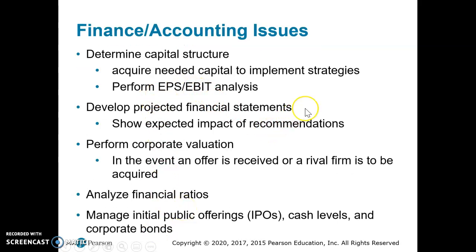All right, so some of the finance and accounting issues that come up when you're looking at strategic implementation is determining your capital structure, or really how much capital or money you need to implement your strategies. And this is usually done by performing an EPS-EBIT analysis. You also want to develop projected financial statements to see what kind of impact your strategies or recommendations will have on your firm.